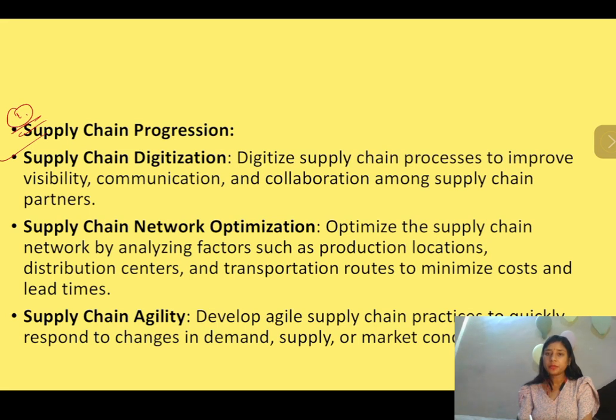The supply chain should be digitized in order to improve the visibility, communication, and collaboration among the supply chain. So digitization is the key. This is the one strategy that we can provide the company.